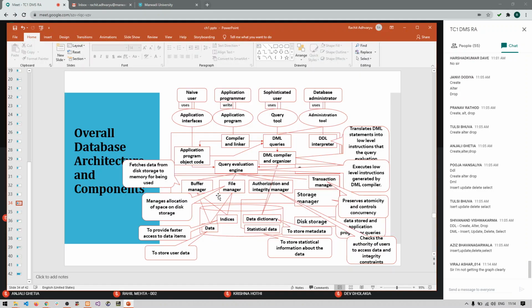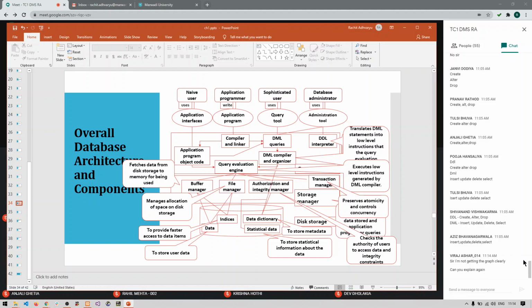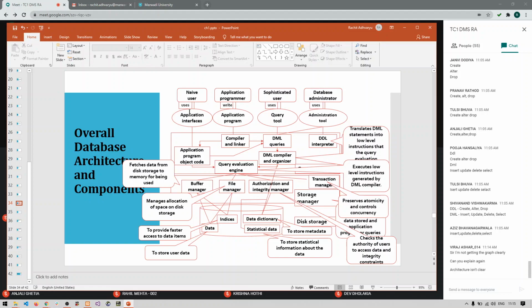Give me a moment, I am presenting my screen. Yeah. Please go through this architecture. If it is requiring any repetition, just tell me, sir, repeat. I will repeat it again. Okay, let me repeat it again. So again, let us see. Let me try to explain it here only. I'm not going for the slideshow, right?